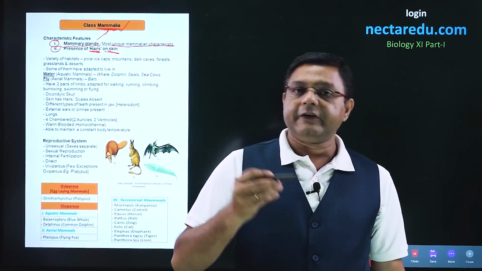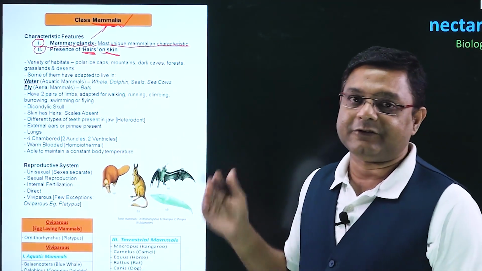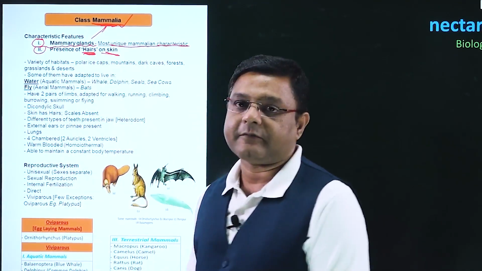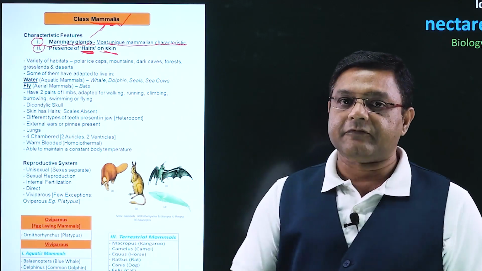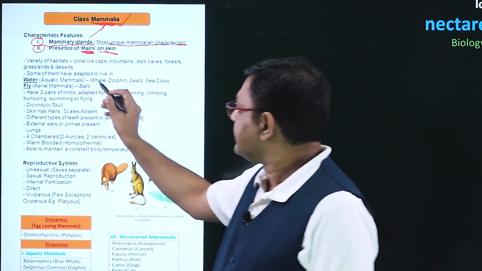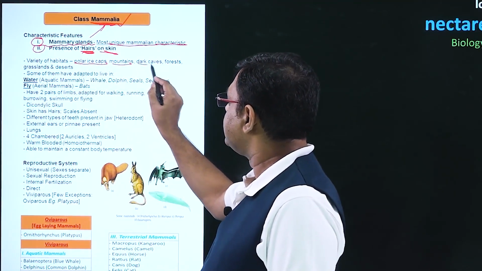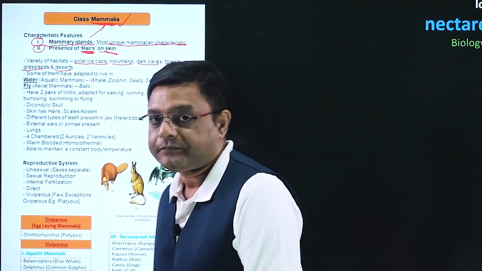If we talk about birds or the aves, their feathers were present on the skin, but in the case of mammals, it is hairs which are present. Talking of the habitat, mammals are found in a variety of habitats, like these can be found on polar ice caps, mountains, dark caves, forests, grasslands, and deserts.